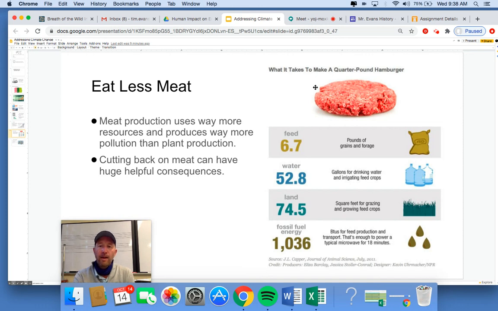Now, a 1/4 pound of rice or a 1/4 pound of pasta is so much better. It doesn't use nearly this amount of stuff. So try to reduce, even if it's one meal a day or two meals a week, the amount of meat you eat.